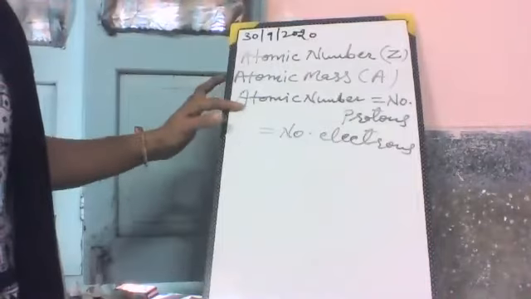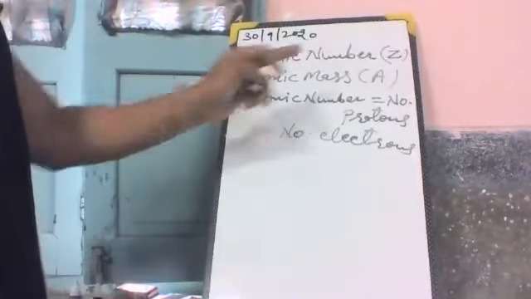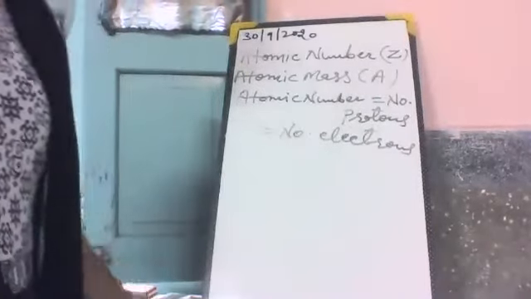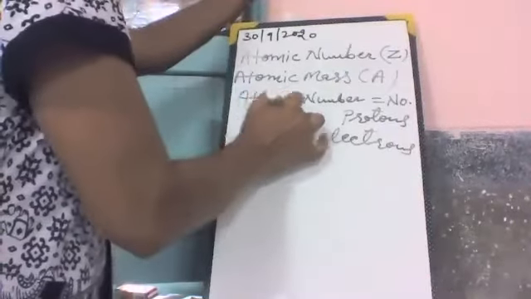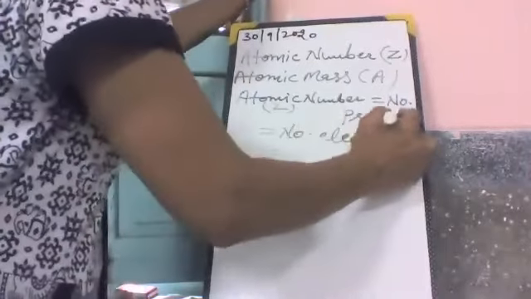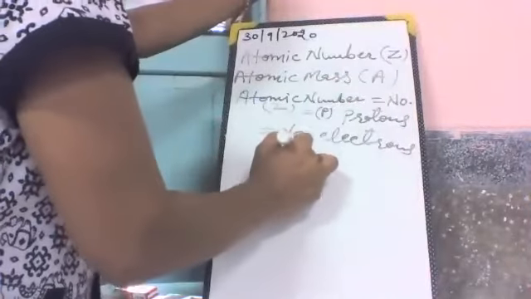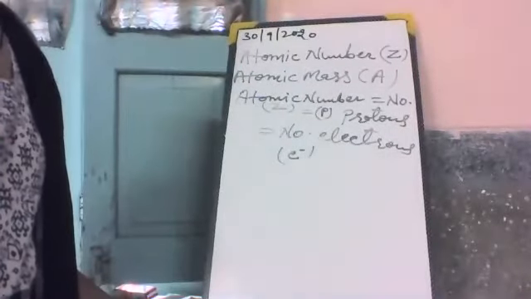Since the number of electrons is equal to the number of protons also, we can say that atomic number Z is equal to the number of protons P, and this is also equal to the number of electrons. This is the relation between atomic number, proton and electron.